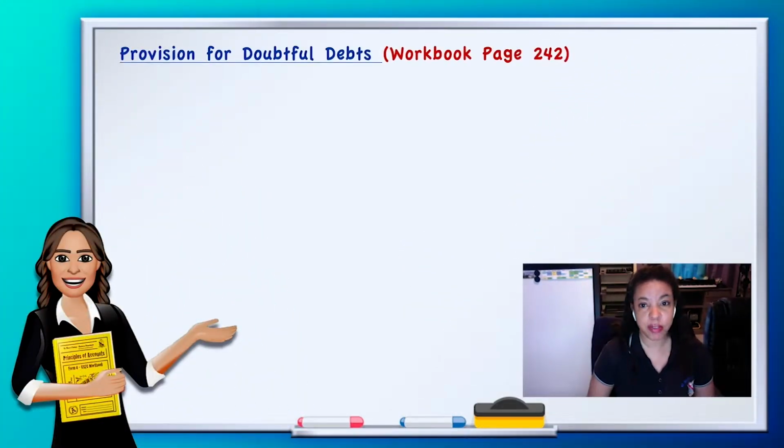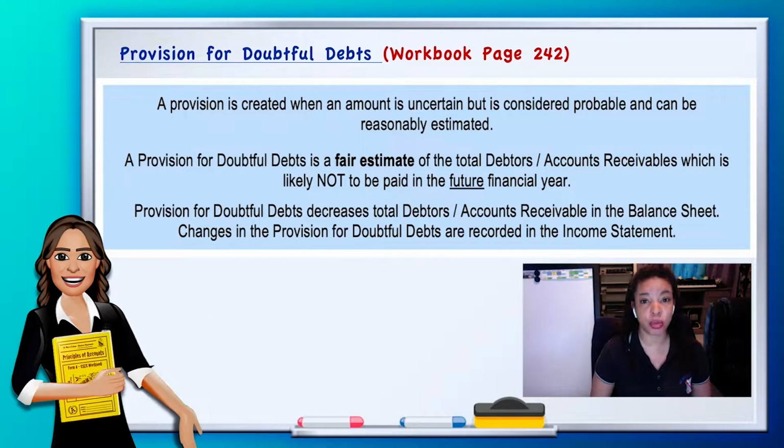So this would be for your notes. You would be taking provision for doubtful debts as your heading, and your reference would be workbook page 242. Since this is a video, you can pause it. I do not have to wait for you to write it down, so you can pause and take down notes as we go along. So this is what we have in your books.